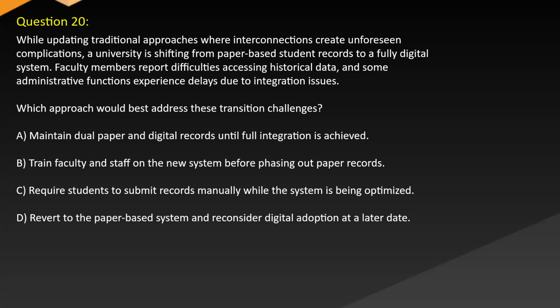Question 20. While updating traditional approaches where interconnections create unforeseen complications, the university is shifting from paper-based student records to a fully digital system. Faculty members report difficulties accessing historical data, and some administrative functions experience delays due to integration issues. Which approach would best address these transition challenges? A. Maintain dual paper and digital records until full integration is achieved. B. Train faculty and staff on the new system before phasing out paper records. C. Require students to submit records manually while the system is being optimized. D. Revert to the paper-based system and reconsider digital adoption at a later date.